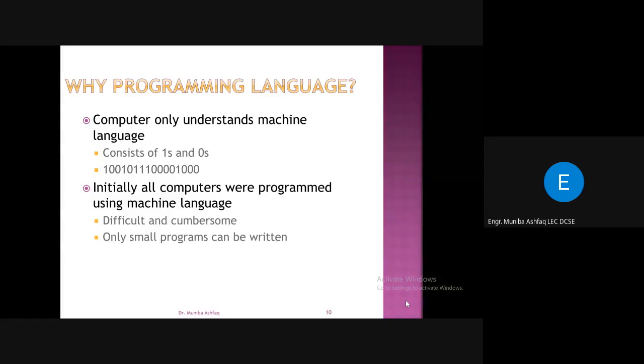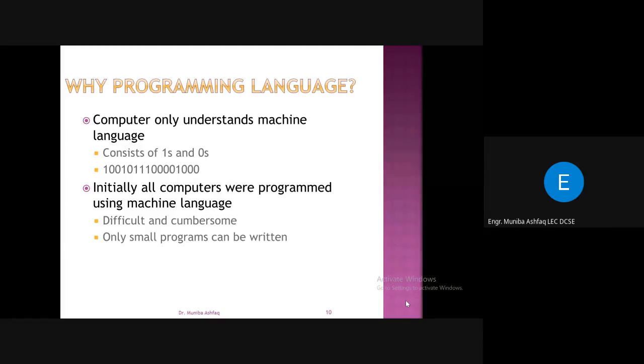Human language is natural language, what we talk is natural to us. But the computer is not a human, it's a machine, right? So the language that a computer understands is the machine language, and this comprises only ones and zeros.